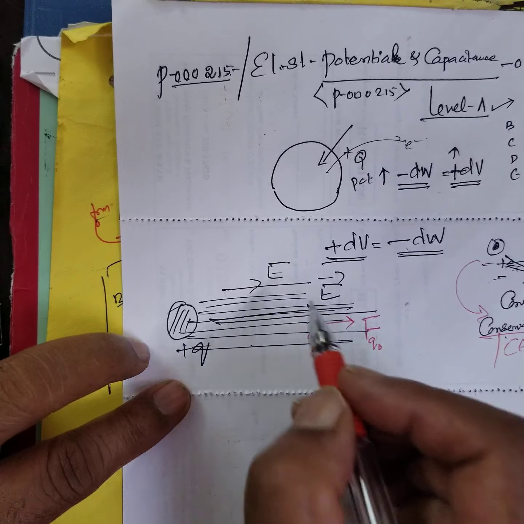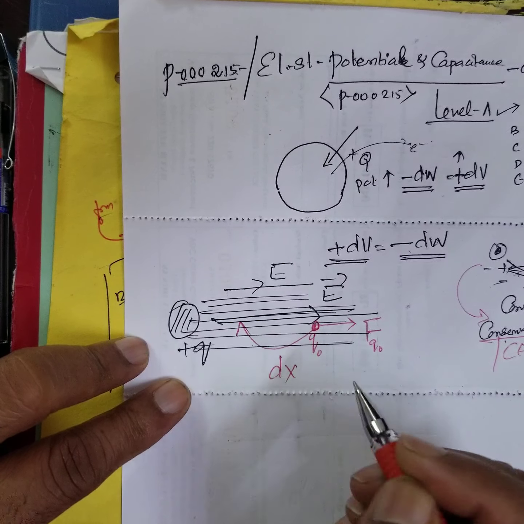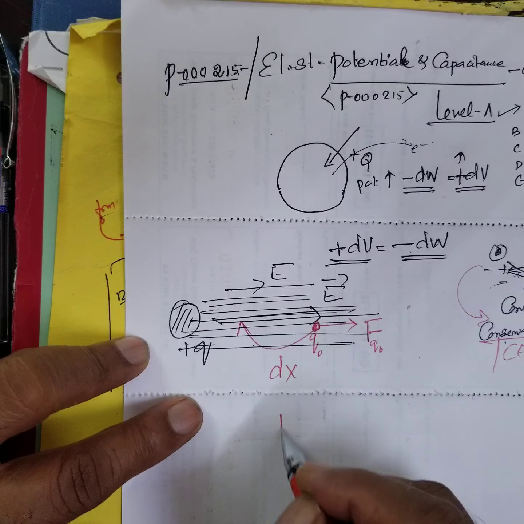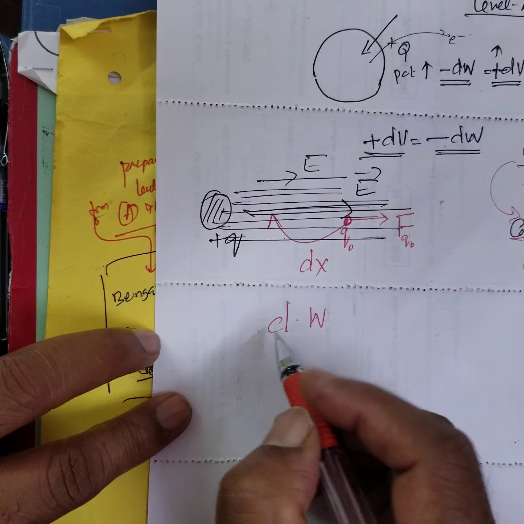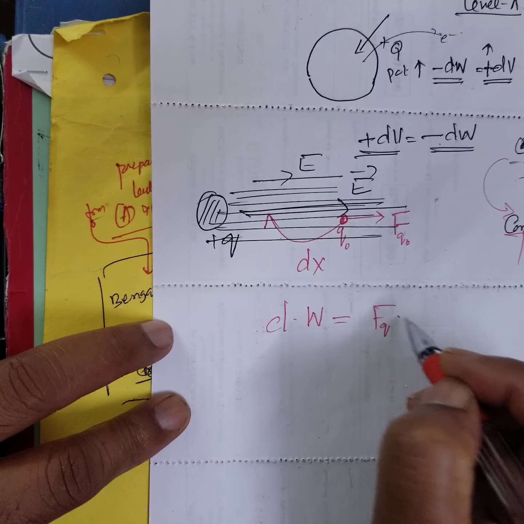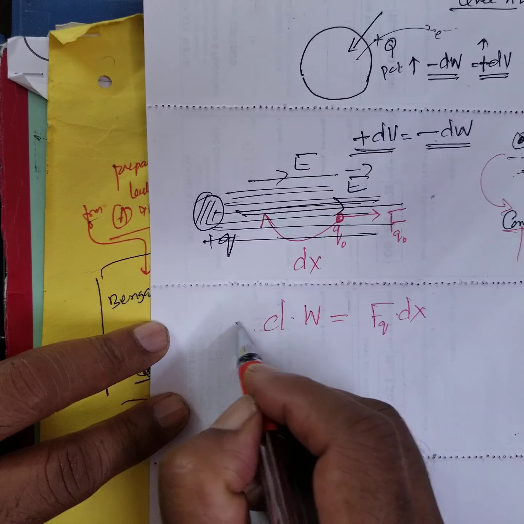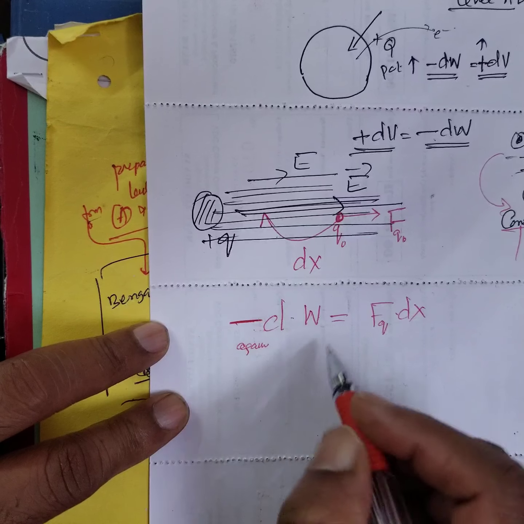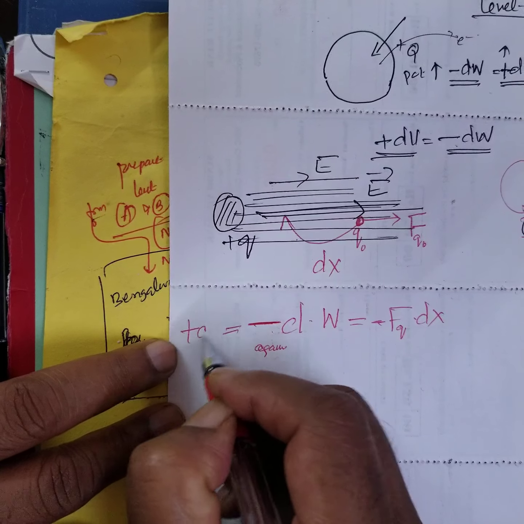Suppose I shift it from here to here through a small distance dx. Therefore, what is the work done? The small amount of work done is equal to the force acting on the charge times the displacement. This is the work done against the field direction. This is the same as the rise in potential.